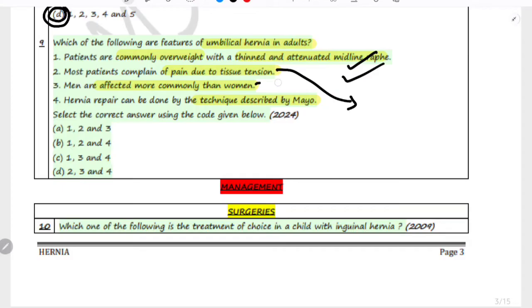Men are more affected than female. Friends, this statement is wrong. Men are not more commonly affected, but women, especially after multiple pregnancies, are more predisposed to umbilical hernia. And hernia repair can be done by the technique described by Mayo. Mayo's repair is a standard procedure for hernia repair in adults. So the correct option is 1, 2 and 4.